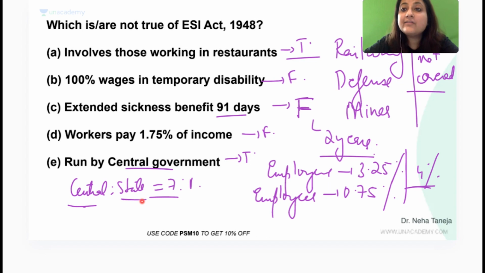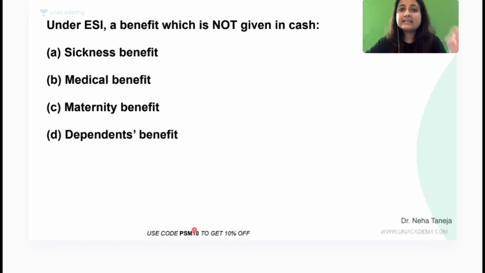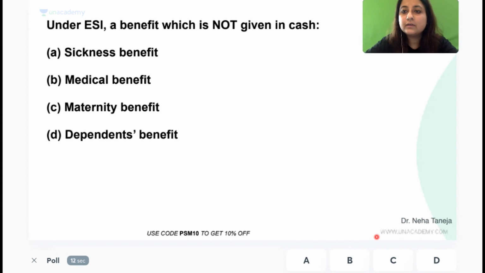They can write in the form of percentages also. So don't get confused, okay? Everybody. So just for you to revise, I am once again giving you all the benefit. Under ESI, a benefit which is not given in cash. Now don't mark this wrong because this is an expected MCQ. Then I will sum up ESI Act once quickly for all of you.